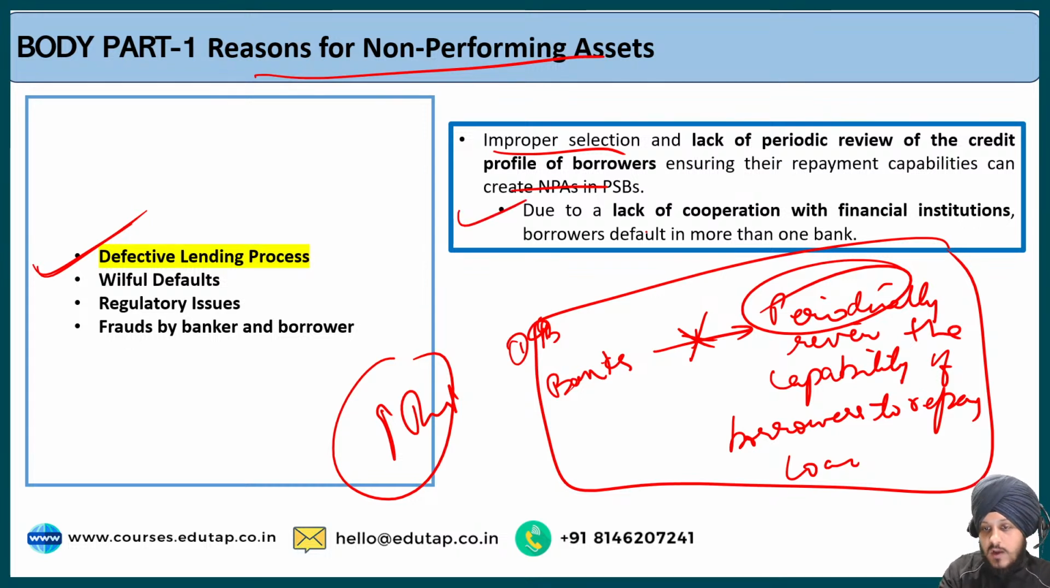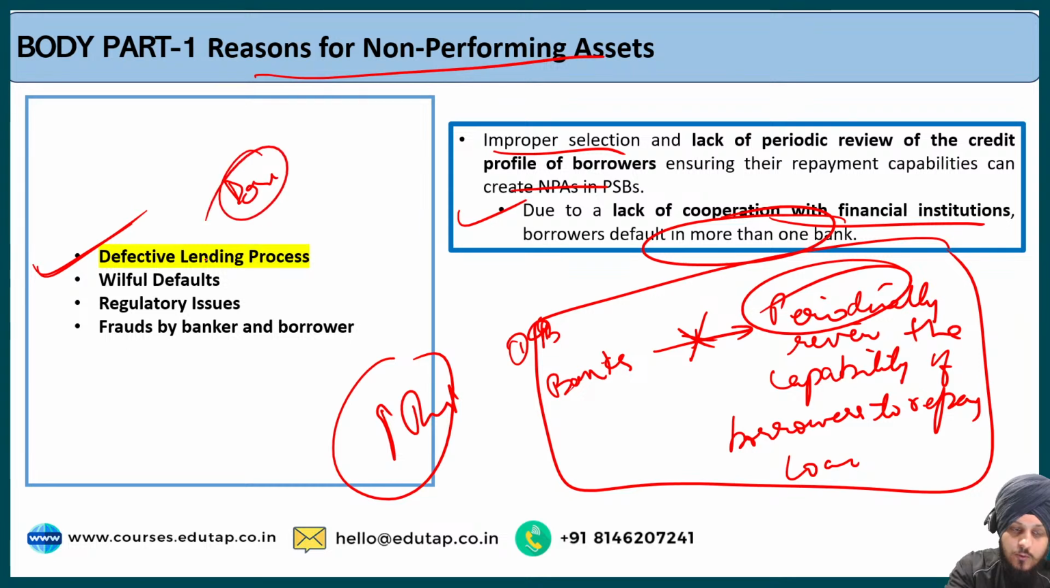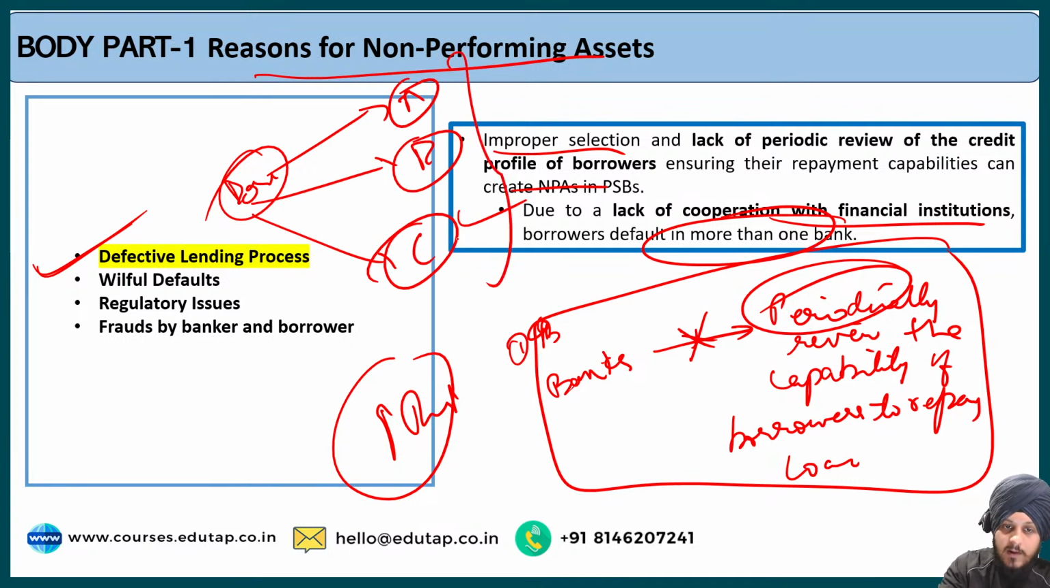Another factor is due to lack of cooperation with financial institutions. Borrowers default in more than one bank. Many borrowers take loan from bank A, bank B and bank C also, but there is lack of coordination between bank A, bank B and bank C. Suppose he has taken loan from bank A and bank B, and now when he approaches bank C, it does not have a good amount of coordination with bank A and B,